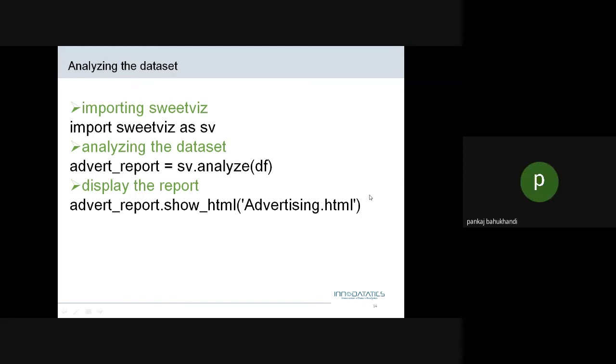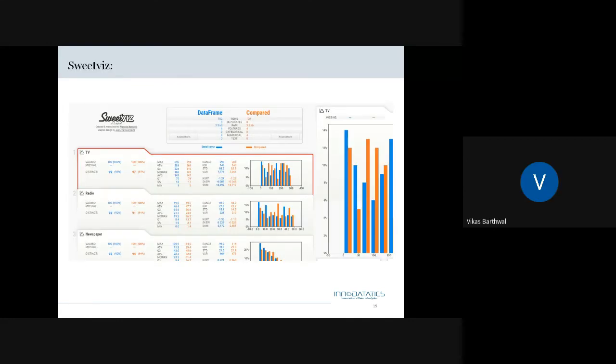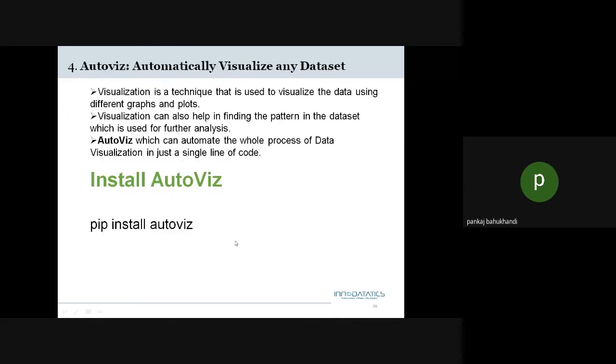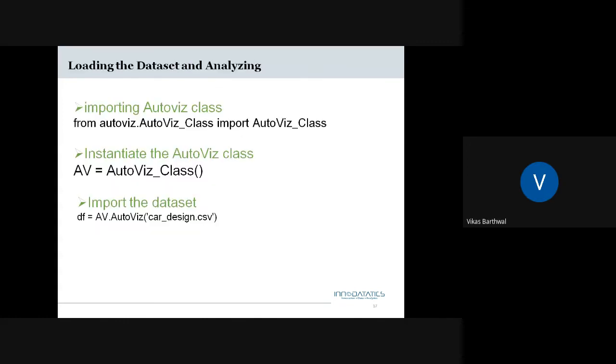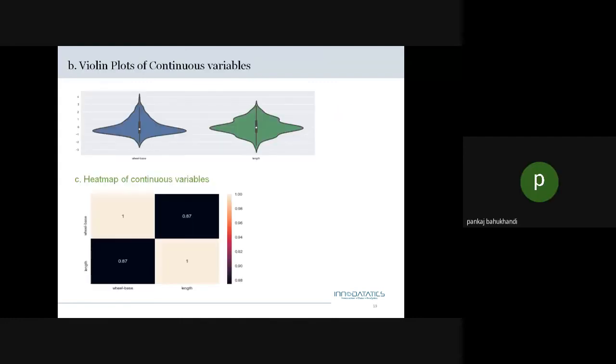This is for AutoViz, pip install AutoViz. This is how we have to import AutoViz.